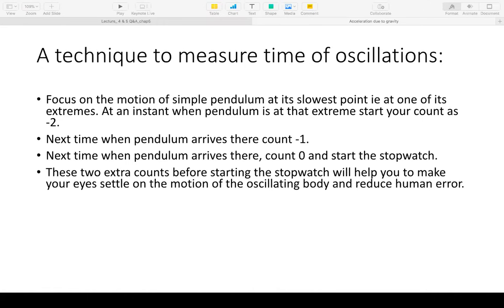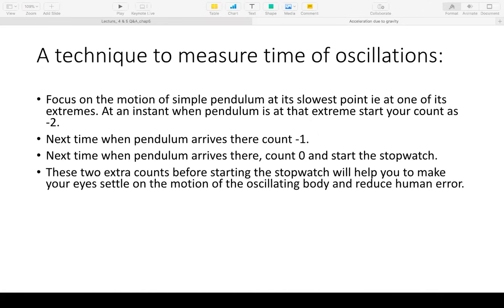Sometimes some students make a mistake of counting half oscillation as one. It starts from one end, goes to the other end, they say one. It comes back to the previous end, they say two. Then their time period goes half, and their answer for acceleration due to gravity becomes very different from the standard value we know.